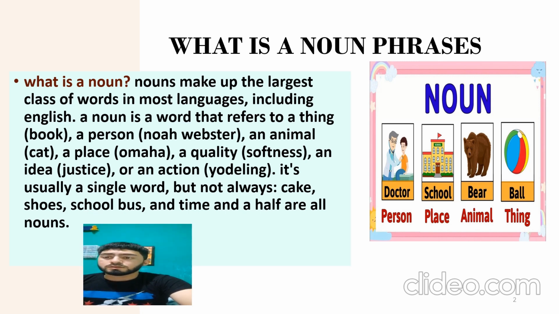A noun is a word that refers to a thing, for example, a book, a person, an animal, a place, a quality, an idea, or an action. It's usually a single word, but not always. For example, cake, shoes, school bus, and time and a half are nouns.